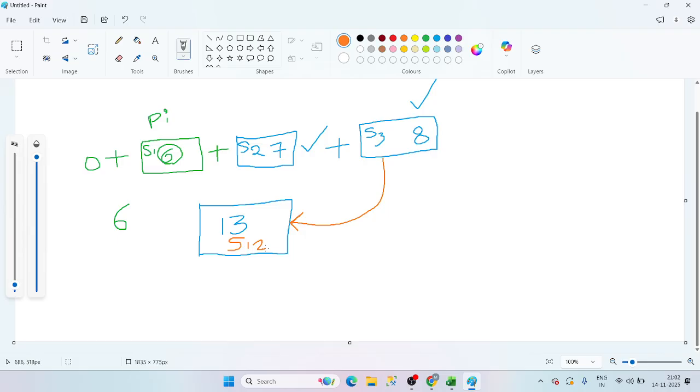Now if you add that, what will you have? Sprint 1, sprint 2 plus sprint 3. Now total how many tickets? 13 plus 8 tickets. Right or wrong? Totally 21 tickets will be there.